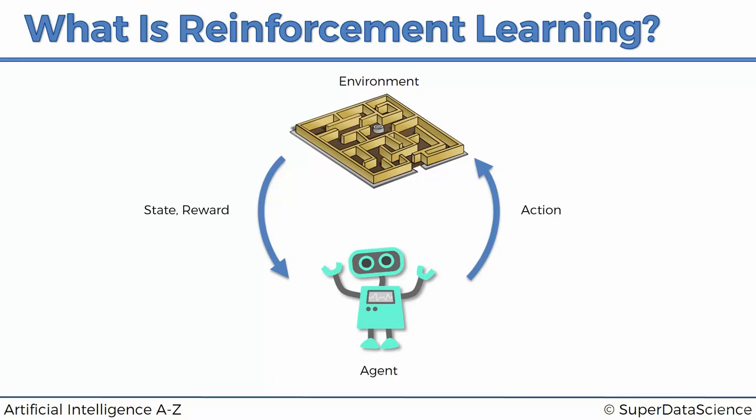So the state is going to change because of the action it takes, and it will also get rewards based on the action. So every time it takes an action, the state will change and it'll get a reward. Now, bear in mind, sometimes it might happen that the action won't change the state, or there won't be a reward for taking that action in that certain state it was in. But nevertheless, the agent is going to keep doing that. It's going to be taking actions, changing the state, getting rewards, taking actions, changing the state, and getting rewards. And by doing that process, it's going to be learning about the environment. It's going to be exploring the environment, understanding what actions lead to good rewards and favorable states, and what actions lead to bad rewards and unfavorable states.